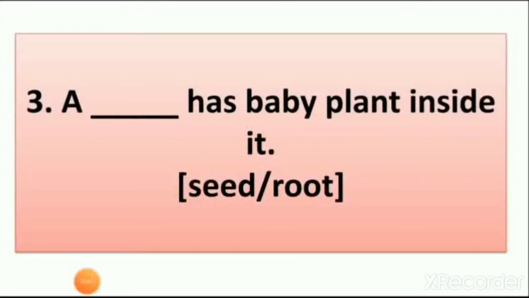Then next, a dash has a baby plant inside it. When we grow a mango plant or a watermelon, which thing do we take to grow the plant? We take the seeds of that plant. A plant starts growing from the seeds. So here the answer is seed.